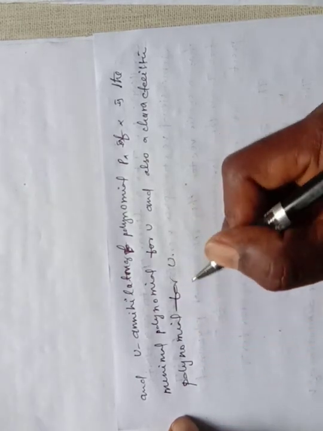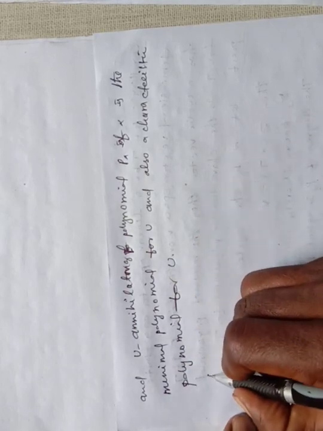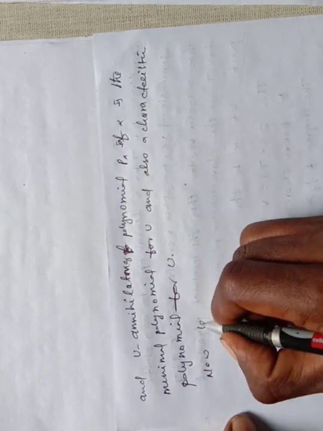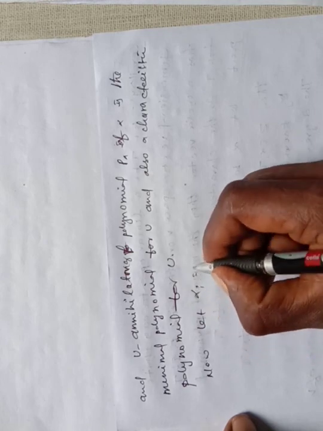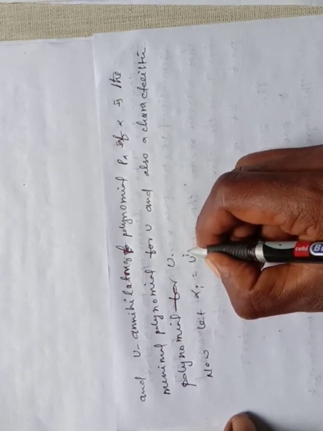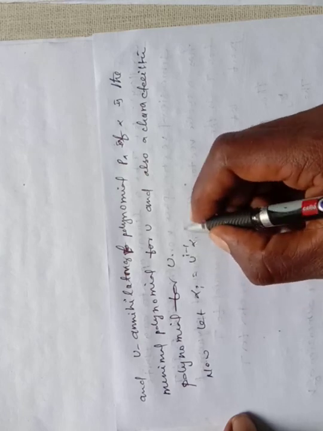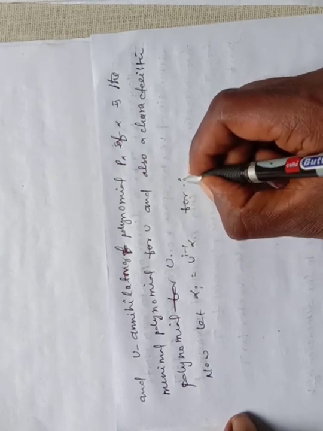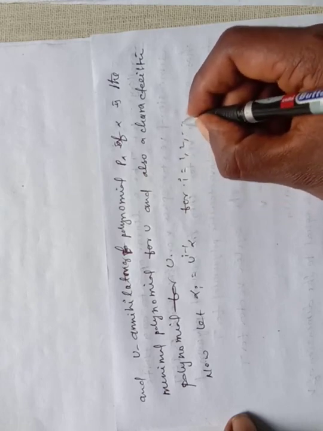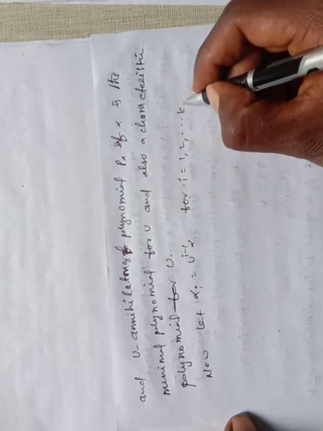Now let alpha i equal U power i minus 1 alpha for i equal to 1, 2 up to k.